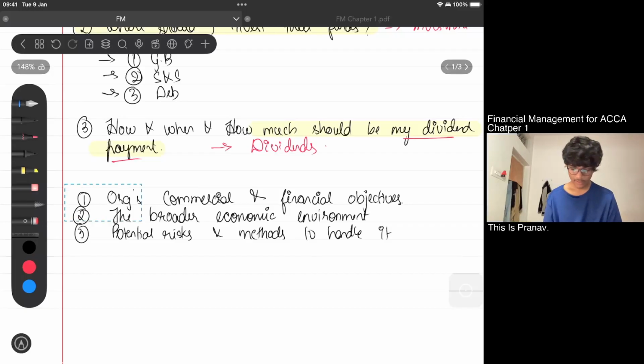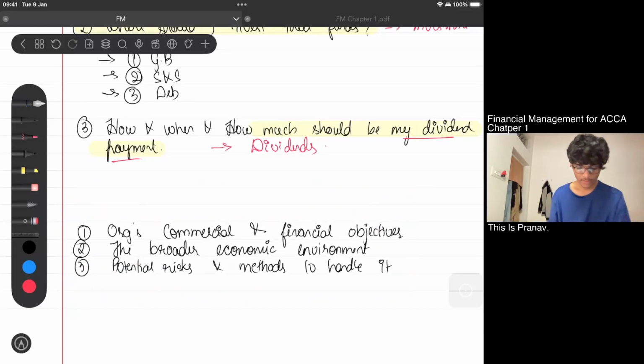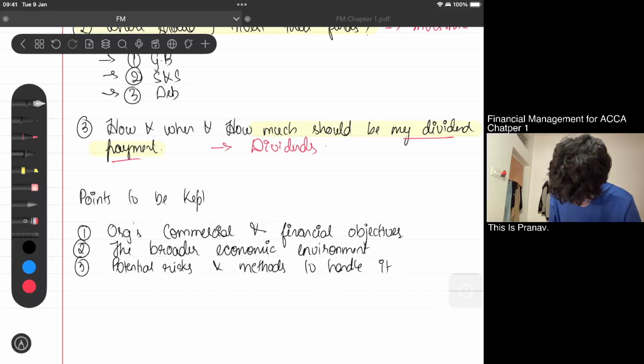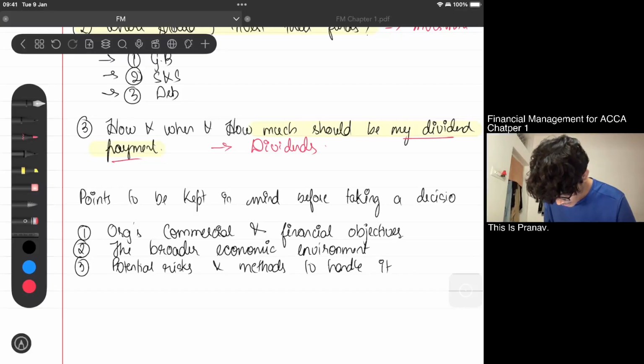Yeah. So one second, give me a second. Points to be kept in mind before taking a decision. Great. So these are the points to be kept in mind later.